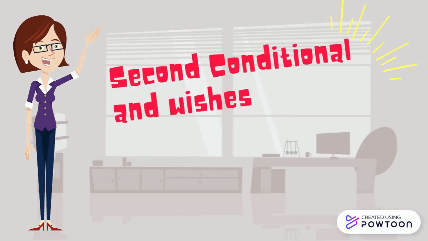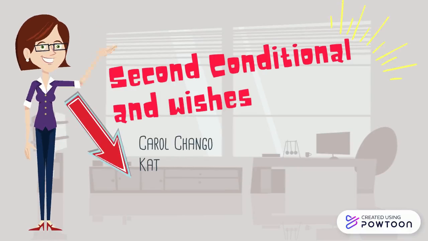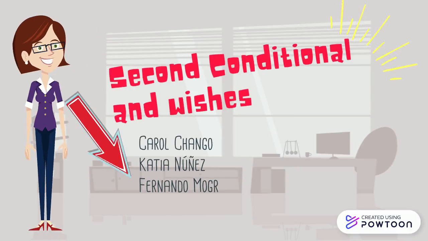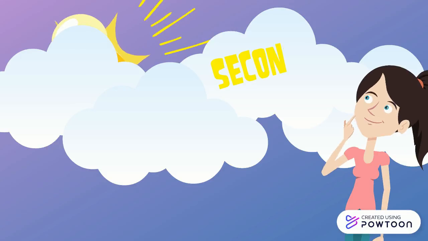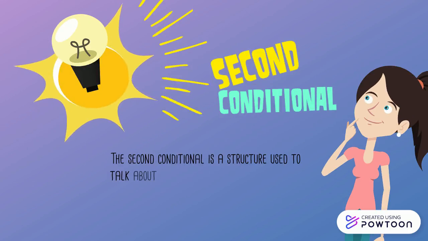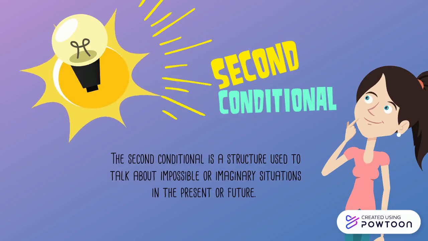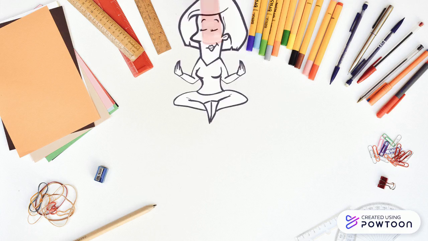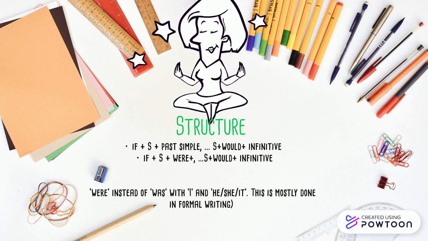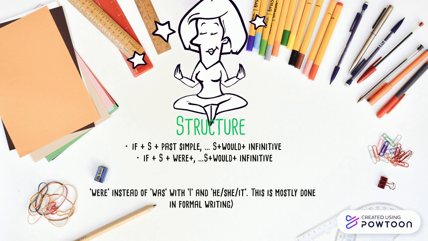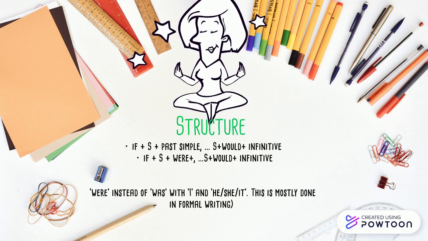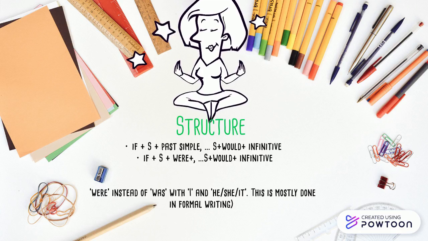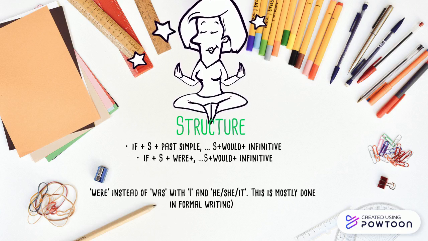Hi everybody! In this video we are going to check the second conditional and wishes grammar. Well, first of all, the second conditional is a structure used to talk about impossible or imaginary situations in the present or future. To use the second conditional, we apply the following structure: if plus subject plus past simple, comma, subject plus would and plus infinitive. It is not important which clause is first. We can also use were instead of was with I, he, she, and it.